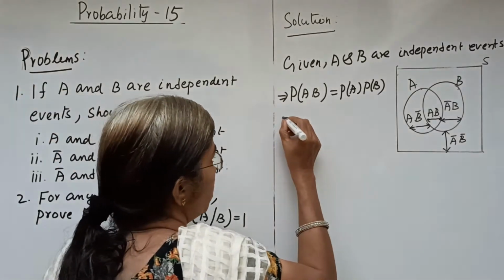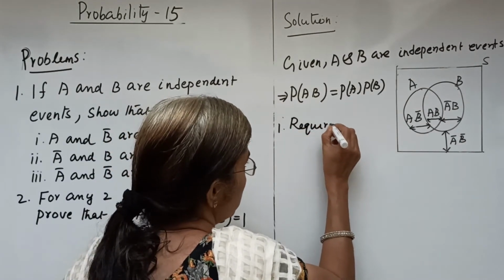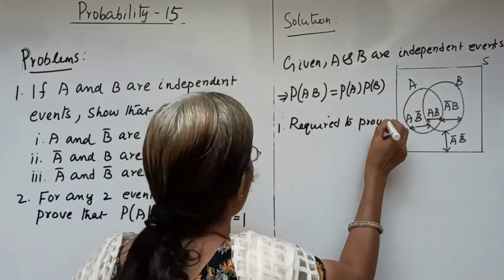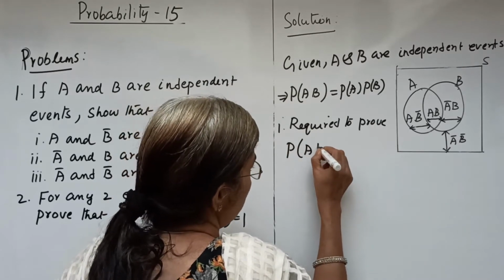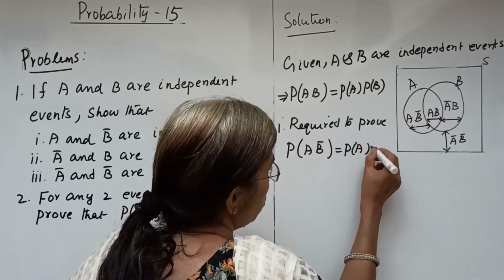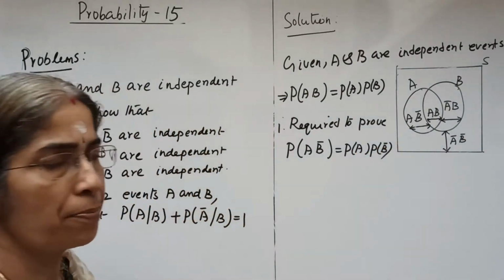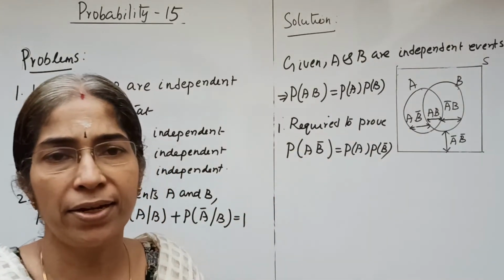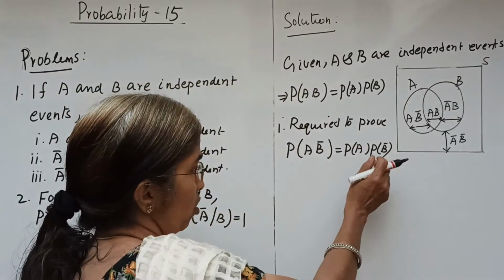That is required to prove, first one. What is it? Required to prove, simply, A and B bar. So P of A intersection B bar equals P of A into P of B bar. In order to prove A and B bar are independent, we need to prove P of A intersection B bar equals P of A into P of B bar.